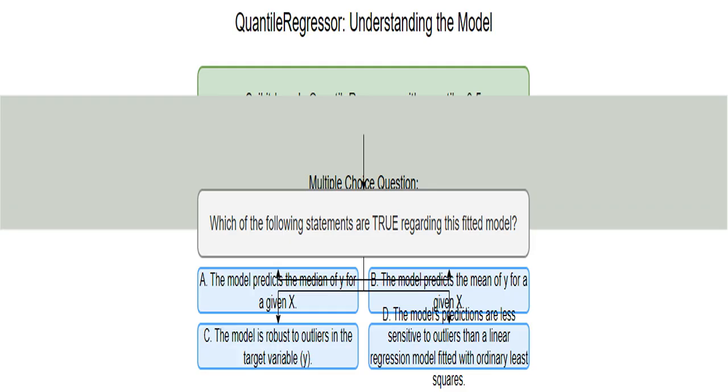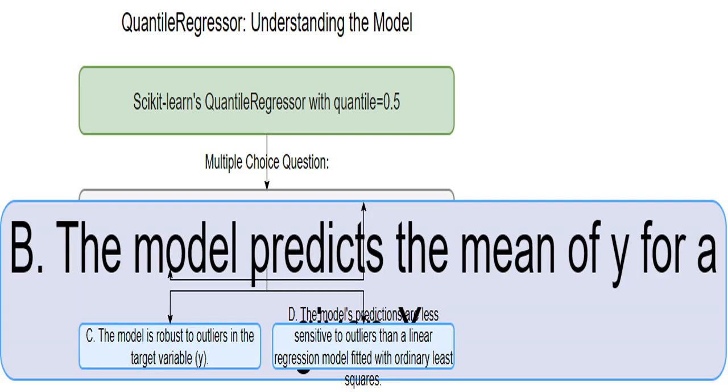This is absolutely correct. Setting the quantile to 0.5 directly targets the median, making it the model's prediction. This statement is incorrect. QuantileRegressor isn't designed to predict the mean, average, value. That's the job of other models like linear regression.